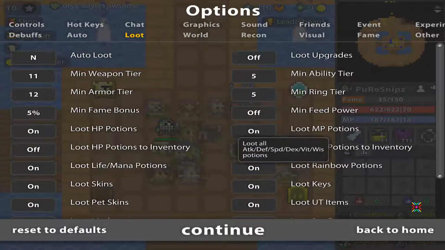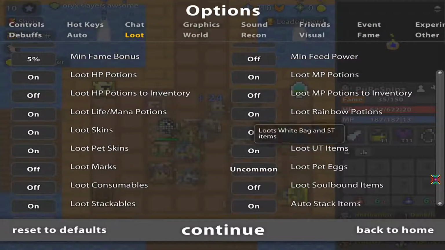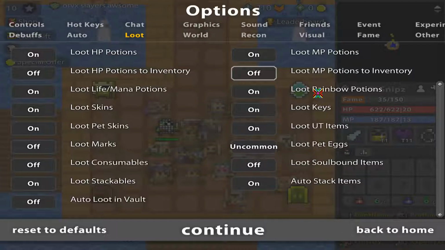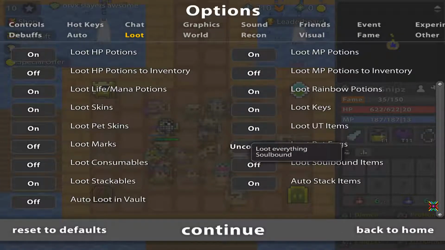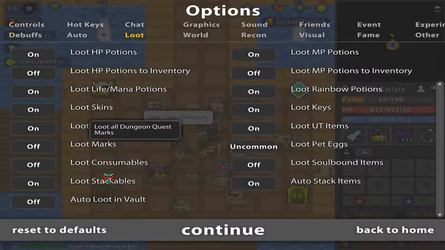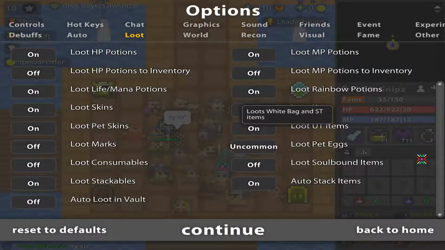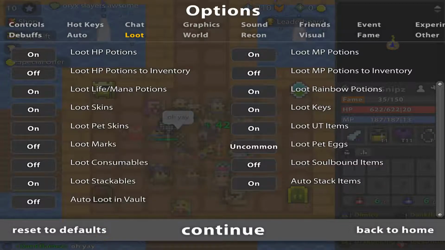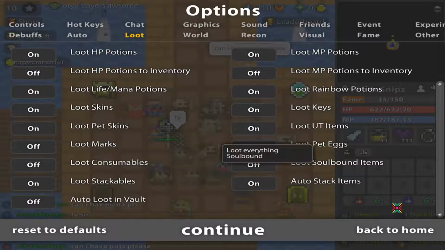Loot life and mana potions, loot rainbow potions, loot skins, loot keys, loot pet skins, loot UT items. Alright, I'm gonna show you a trick because the marks are counted as soulbound. So if you put loot marks on off, they will still loot marks. So loot marks off and soulbound off, because you still have loot UT items. Auto loot in vault, put it on off so you can actually trash some items in vault, pretty useful as well. Auto stack, pretty useful.